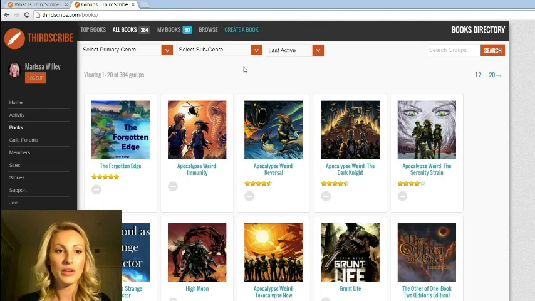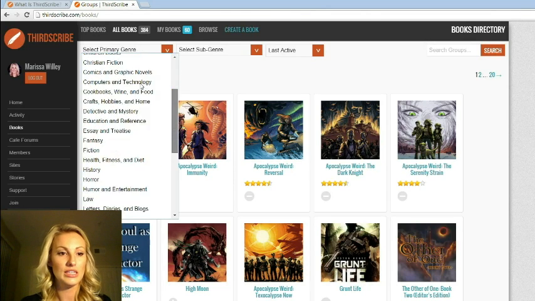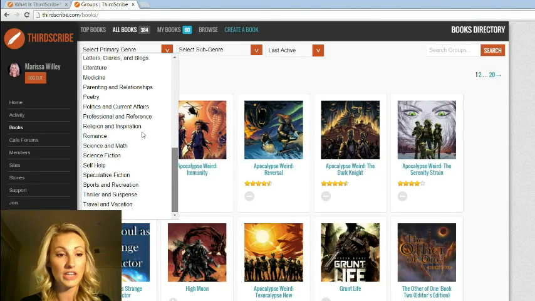But you can search on them quite a few ways. You can search over here for an individual book. So I know my mouse isn't exactly where it's supposed to be, but it's right over here, and you might get an idea of where I'm pointing to now. Or you can do it by genre if you don't know what exactly it is you're looking for. So let's drop down the genre list, and you can see there are a ton of different genres in here.